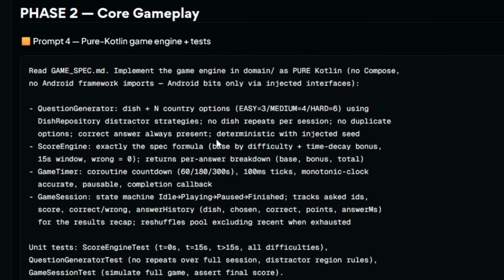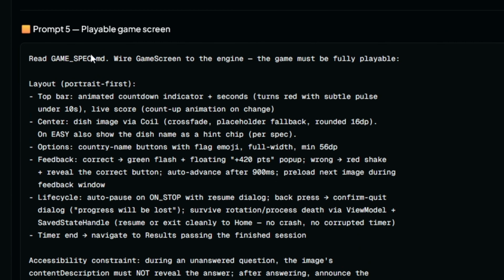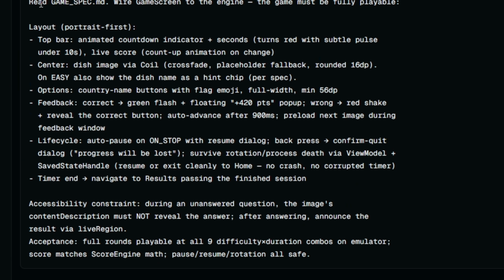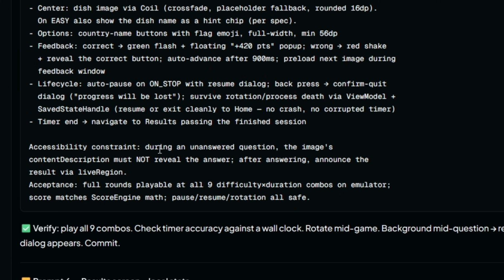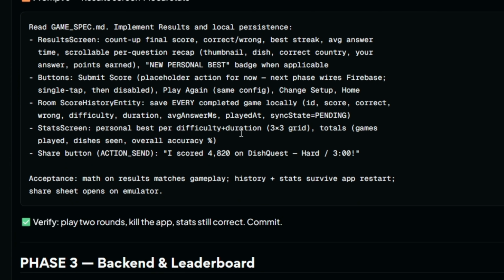In phase 2, this is where it got a bit more realistic. Prompt 4 built a pure Kotlin game engine with unit tests for scoring math. And prompt 5 wired it all together into a fully playable game screen: the countdown timer, live score animations, feedback flashes, pause on the background, surviving screen rotation. Everything you just saw in the demo. Prompt 6 added the results screen with the per-question recap and local stats.